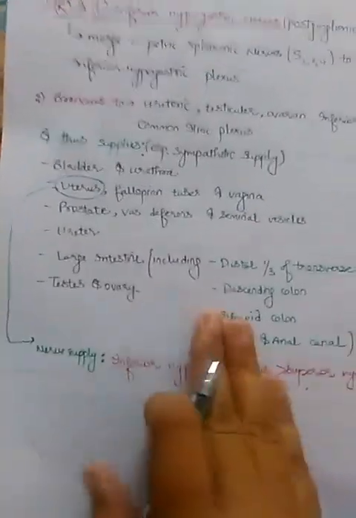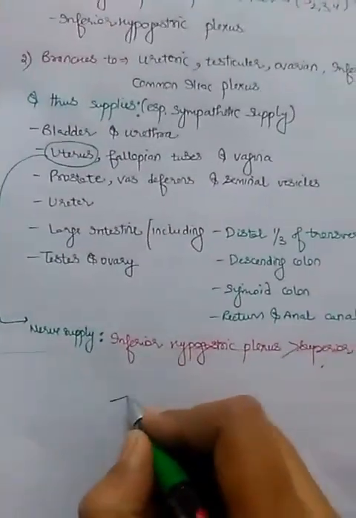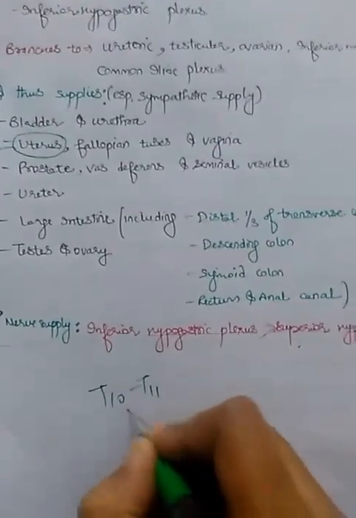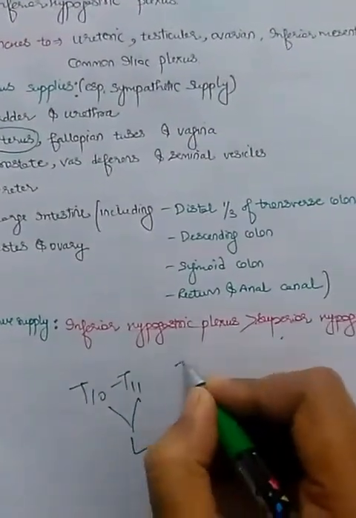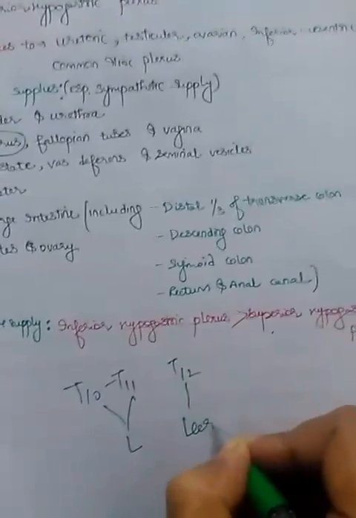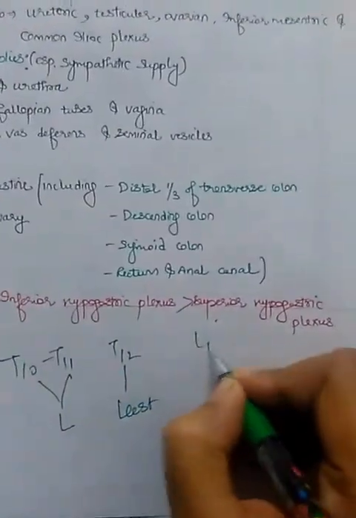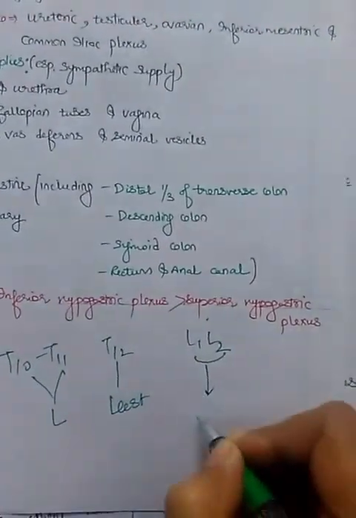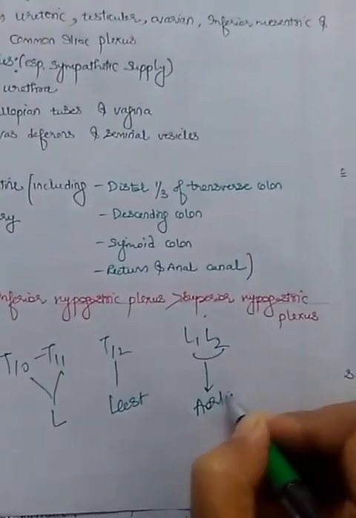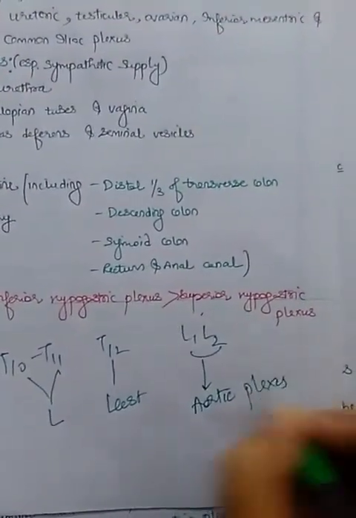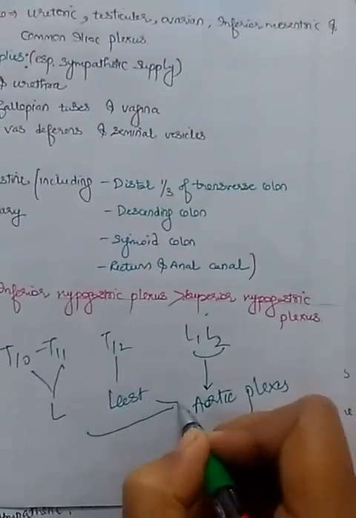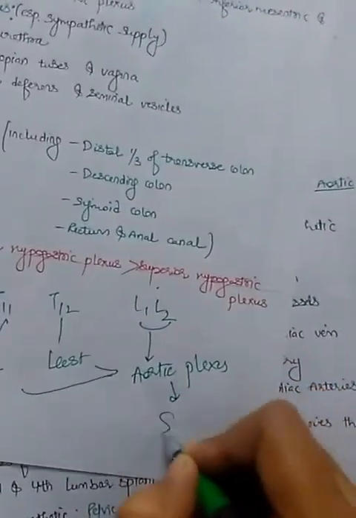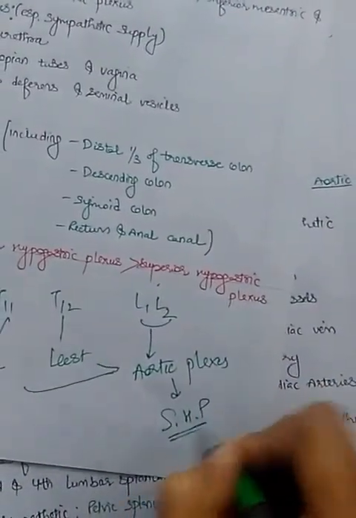One more thing, you can remember it as, we had told that T10, T11 formed the lesser splanchnic and T12 formed the least splanchnic. Also L1, L2 went to the aortic plexus. So all of them were coming finally to the aortic plexus, which was continuing as the superior hypogastric plexus, right?